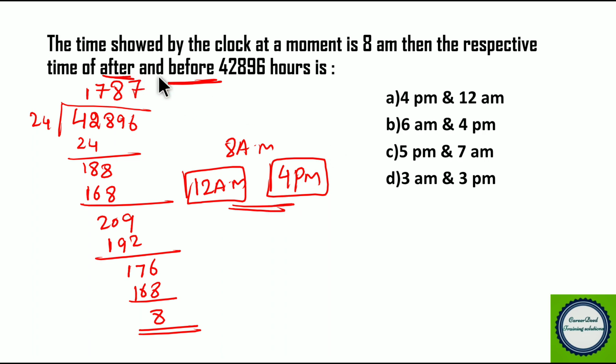So they are asking after first and before second. So it is 4 p.m. and 12 a.m. So that is option A. This becomes our answer. Hope you understood how to solve this problem. Now moving to question number 4.